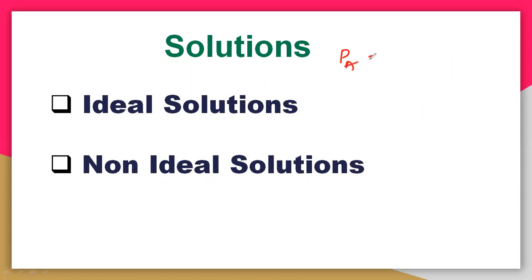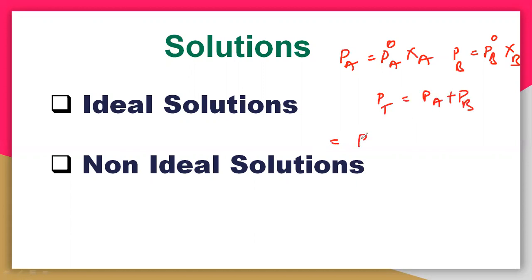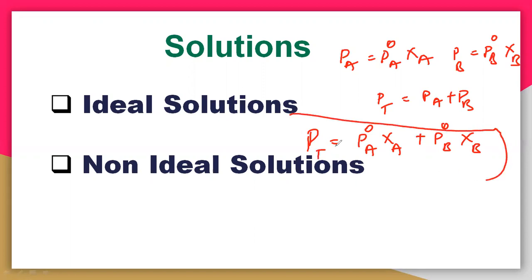So what is Raoult's law? Simply PA is equal to P naught A zeta A, and PB is equal to P naught B zeta B. P total is equal to PA plus PB, which is P naught A zeta A plus P naught B zeta B. So Raoult's law is that the total pressure PT is equal to P naught A zeta A plus P naught B zeta B. This you have already seen in the last session.